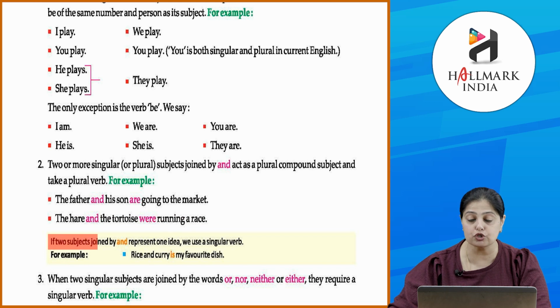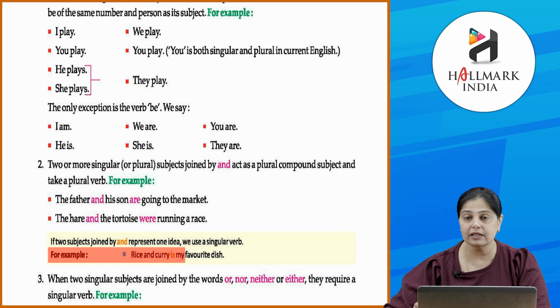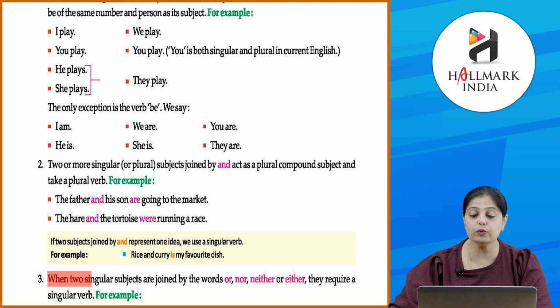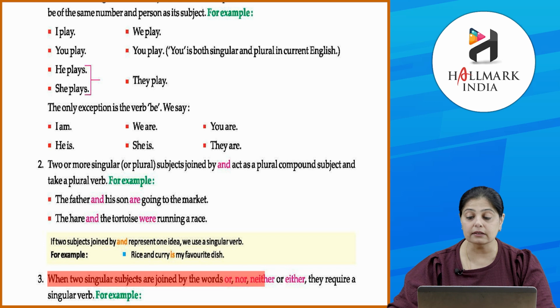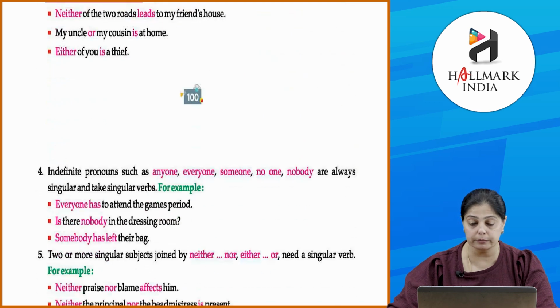Now, if two subjects joined by and represent one idea, एक ही idea को represent करते, then we use a singular verb. For example, rice and curry is my favorite dish. Clear? So, when two singular subjects are joined by the words or, nor, neither or either, they require a singular verb. Neither of the two roads leads to my friend's house. My uncle or my cousin is at home.